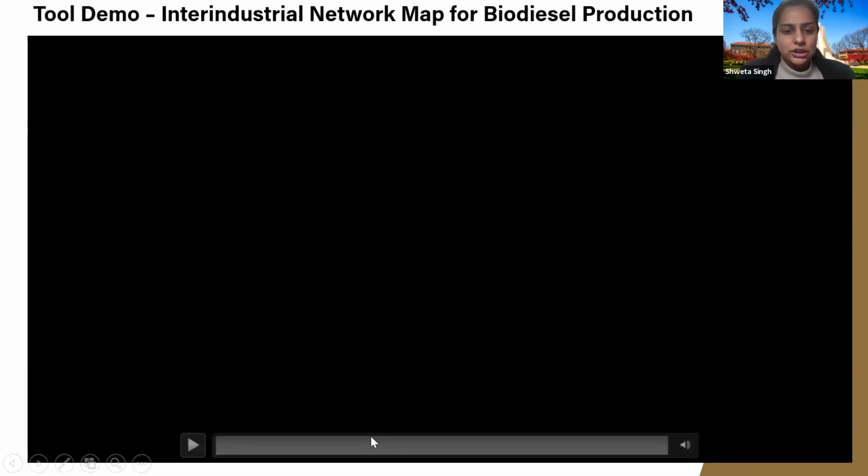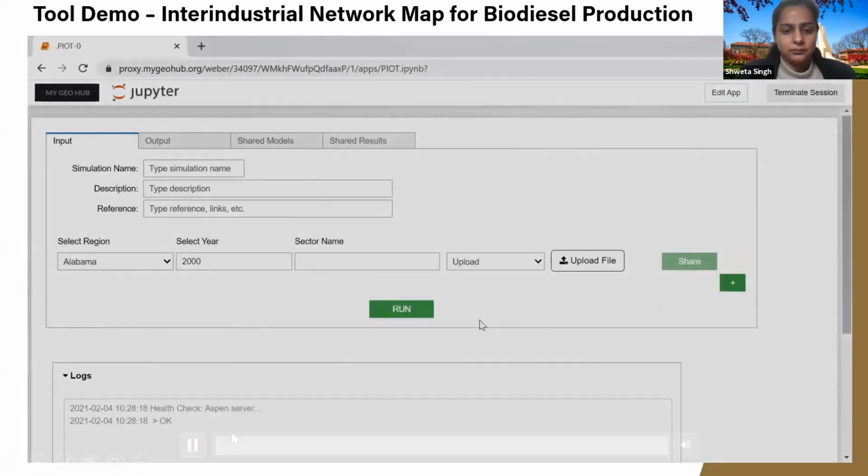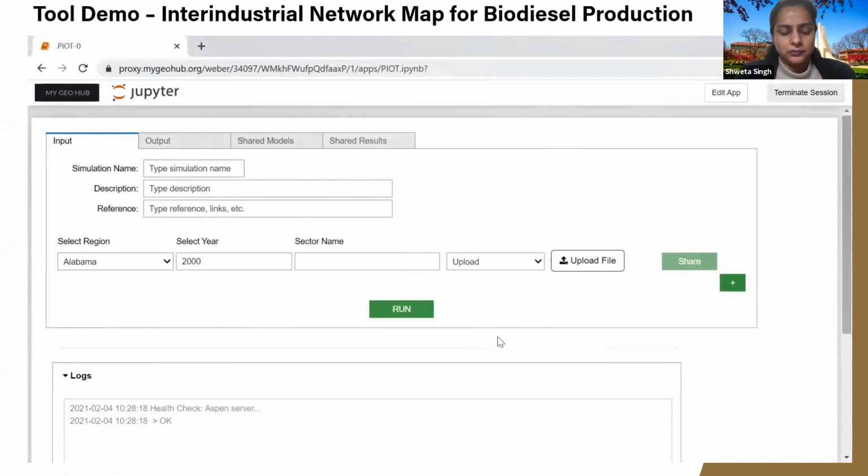So I'll give a quick demo of the tool. In this tool, we have developed an interface where you can upload the engineering models. You can type a simulation name. I'm going to put biodiesel 2, and you can put any description, like network of producing biodiesel to understand the dependency on different industries.